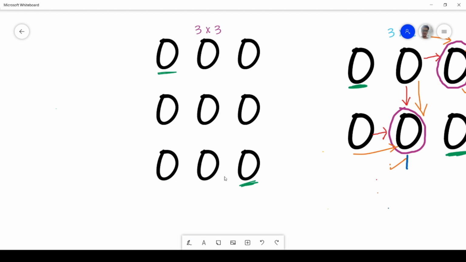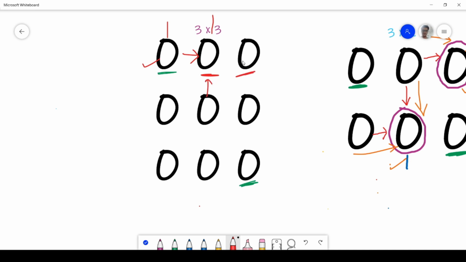Now let's take 3 cross 3 matrix and let's try to figure out the number of ways by which we can reach at each position in the matrix. It is obvious that the number of ways to reach this starting position will be 1. Now let's take this position. The number of ways to reach this position will be 1. That is from left as we cannot move up, right?